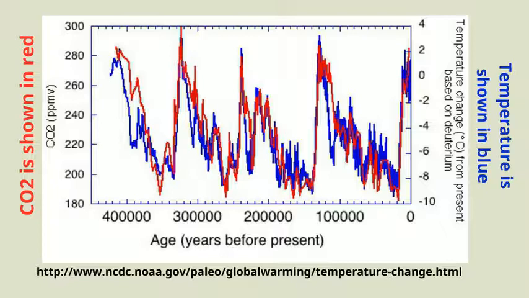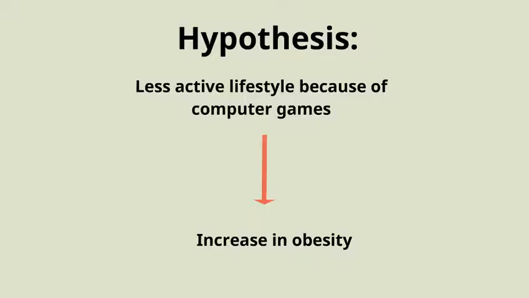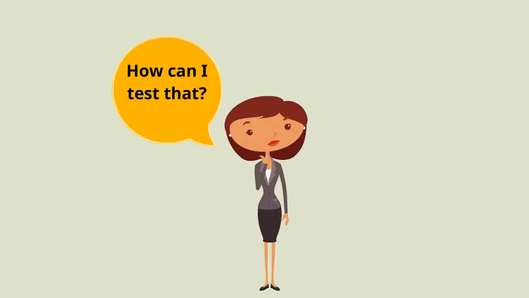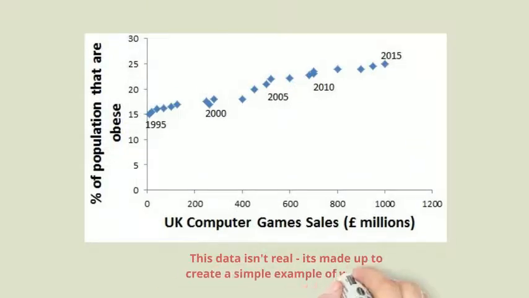Let's start with an everyday example. Suppose we're interested to know whether the increased use of computer games is a cause of obesity. Perhaps playing computer games causes people to lead less active lifestyles, and so they become obese. We could look to see if there's data available for computer games sales over the past 20 years, and look for the proportion of people who are recorded as being obese over the same period.